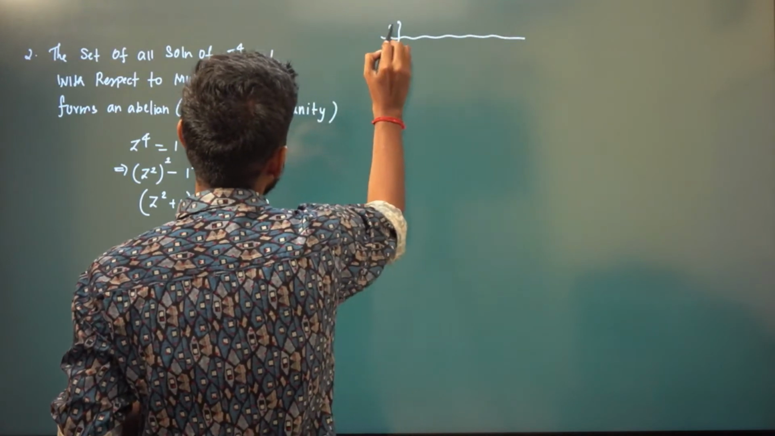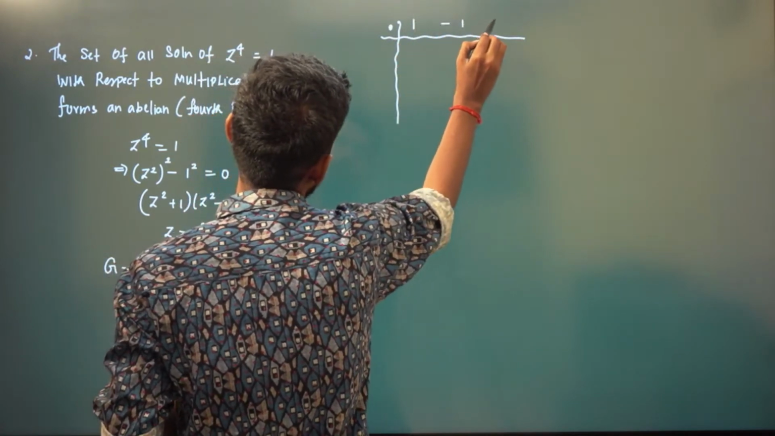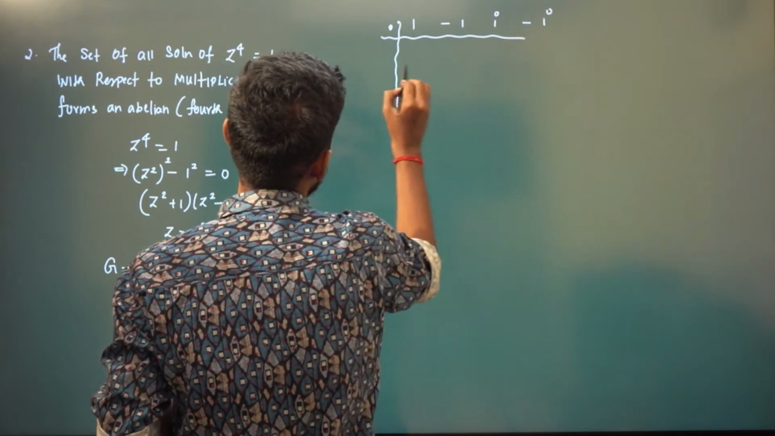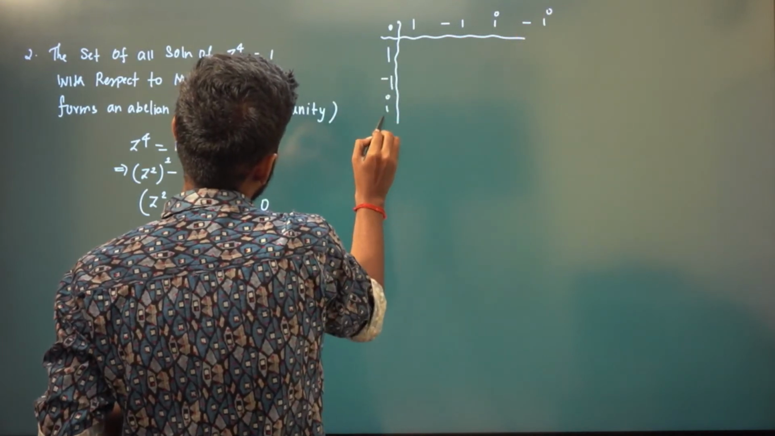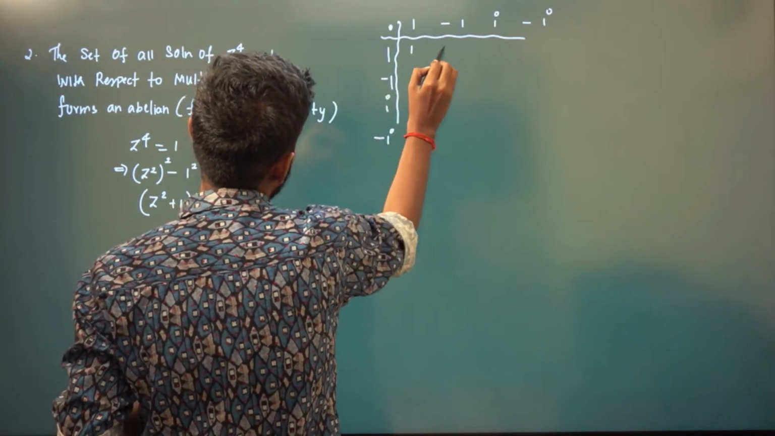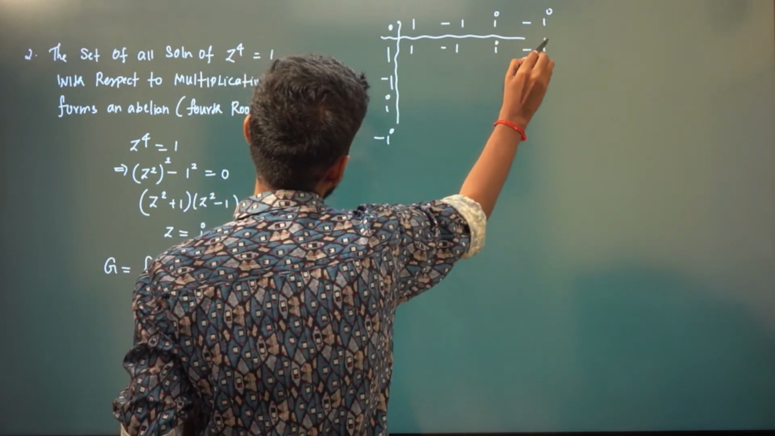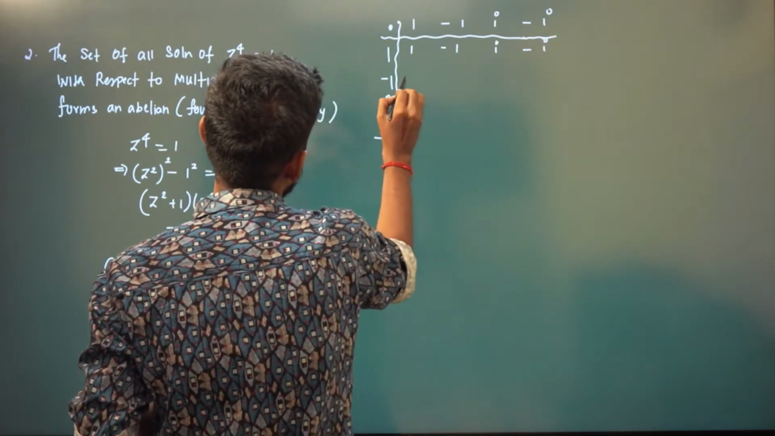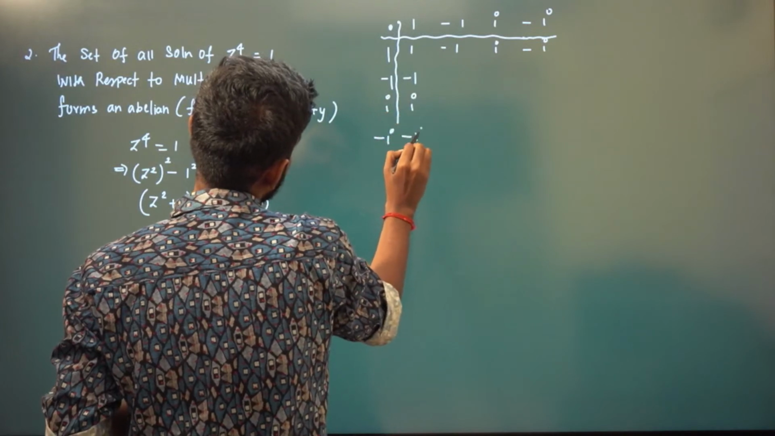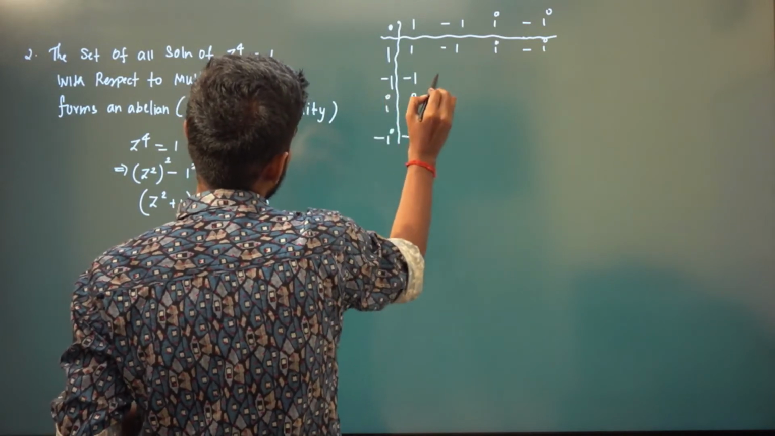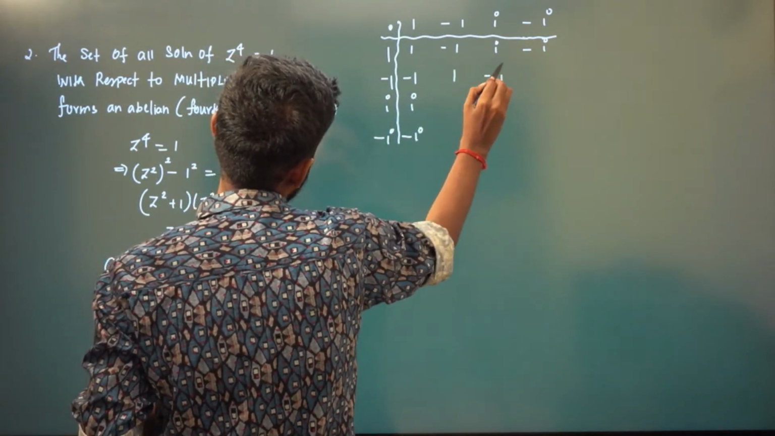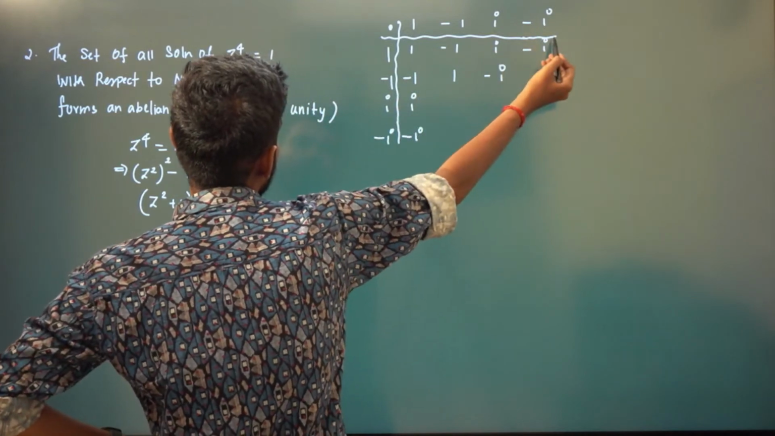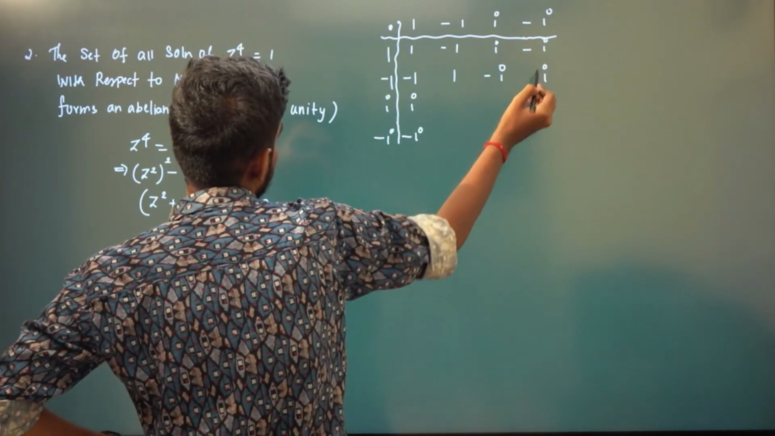So the operation is multiplication. 1 times 1 is 1, 1 times minus 1 is minus 1, 1 times i is i, 1 times minus i is minus i. And this will be minus 1 times 1, minus 1 times minus 1 is plus 1, minus 1 times i is minus i, minus 1 times minus i is plus i. So this will be plus i.